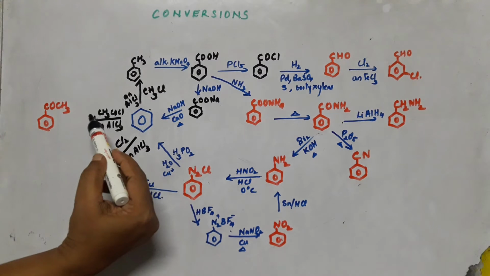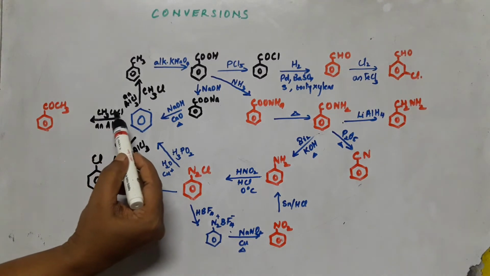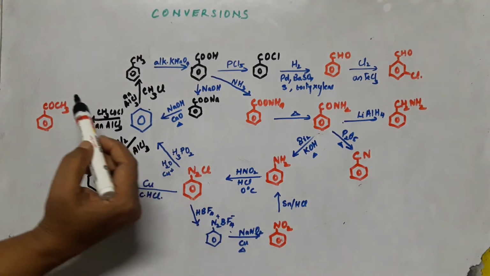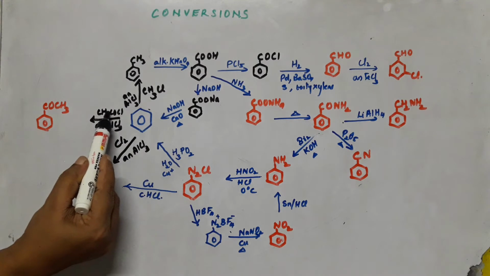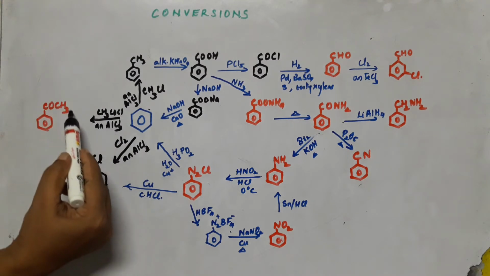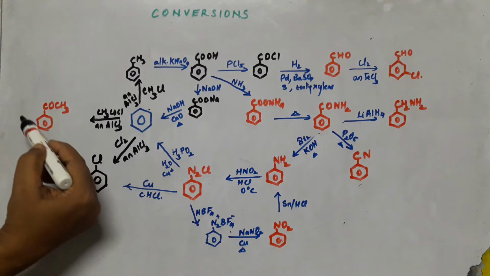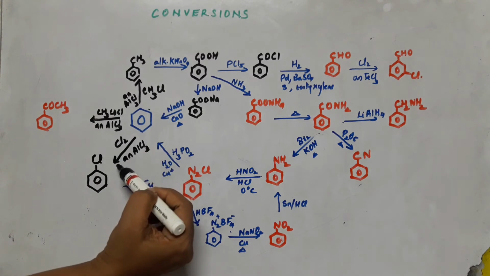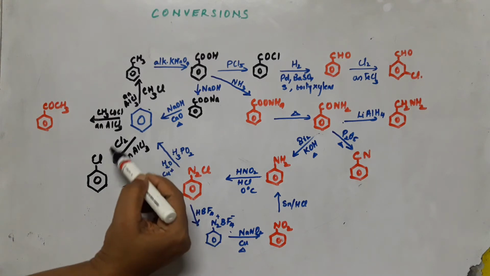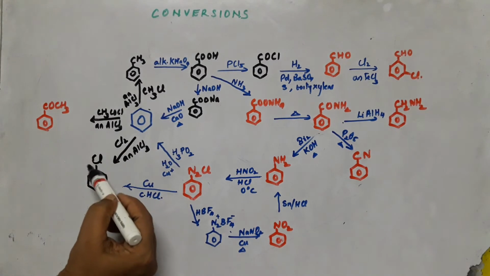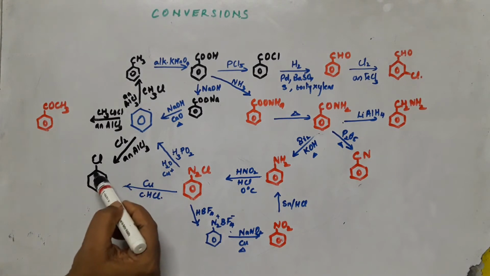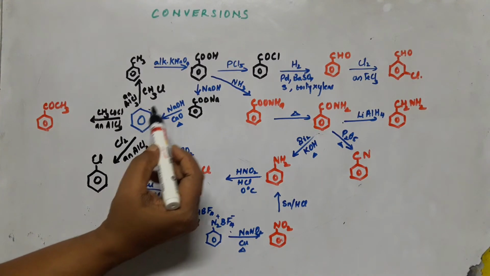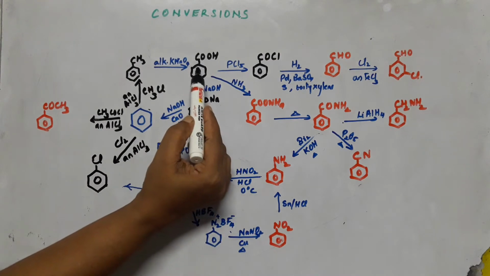Now coming to the benzene again. Benzene, when it is treated with CH3COCl, acetyl chloride, in presence of anhydrous AlCl3, the benzene gets substituted by COCH3. So this is called acetophenone. Acetophenone is formed, and if it is treated with chlorine and anhydrous aluminum chloride, benzene gets substituted with chlorine. So this is the chlorine substituted on the benzene. Chlorobenzene is obtained.